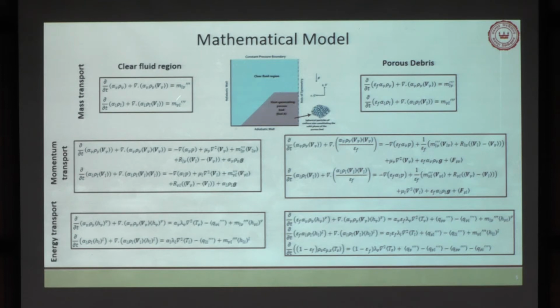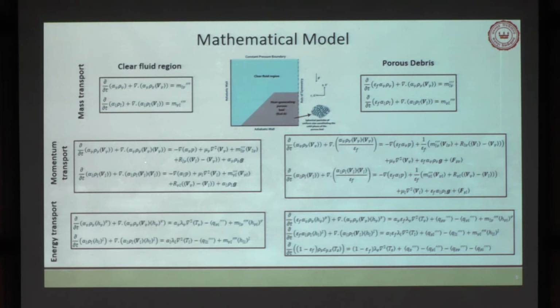So we can go for the detailed conservation equations, mass, momentum and energy, for clear fluids. Here you can have equations for both the fluids, because here also you can have a possibility of vapor generation. So you will have to form your equations in terms of the liquid region as well as the vapor region in the clear fluid area.